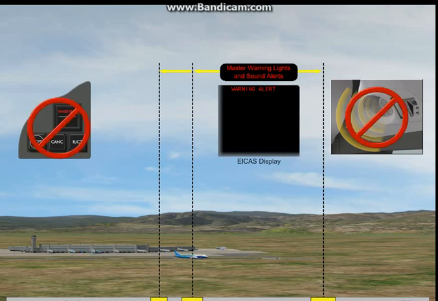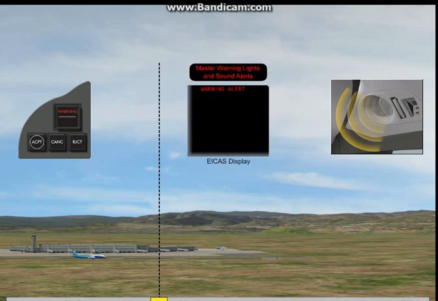The master warning lights and sound alerts are inhibited after the first of these things occurs: airplane speed is at V1 or rotation. The inhibit is removed after the airplane climbs through 400 feet radio altitude or 25 seconds after V1.